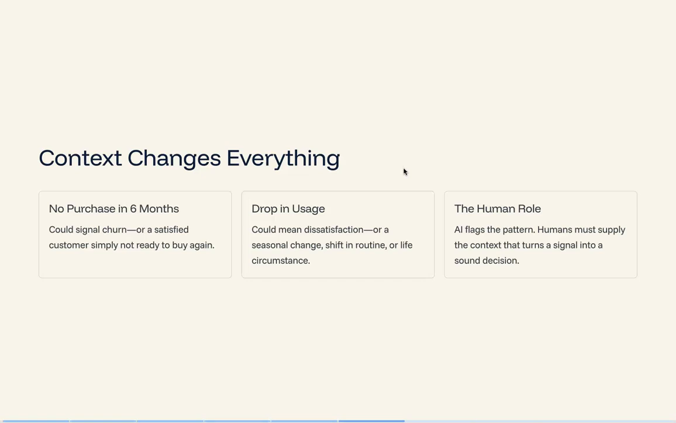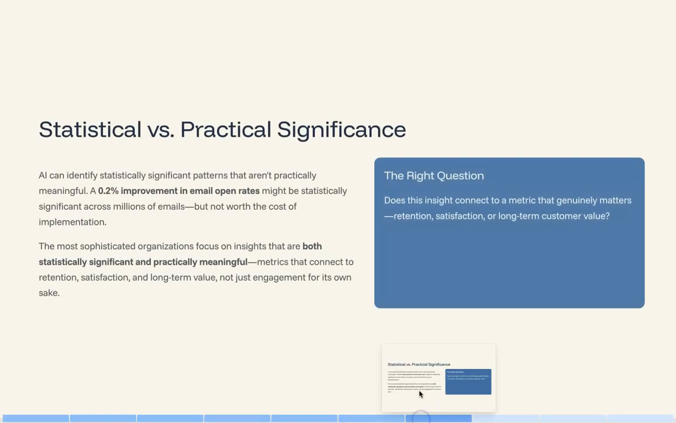Context matters enormously in interpreting AI insights. The same behavioral pattern can mean completely different things in different situations. A customer who hasn't purchased in 6 months might be churning, or they might be perfectly satisfied with their last purchase and not ready to buy again. A drop in usage might signal dissatisfaction or simply a change in the season, someone's routine, or their life circumstances. AI flags the pattern. Humans have to supply the context.